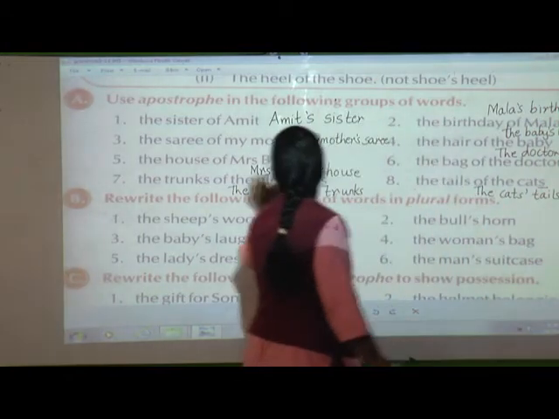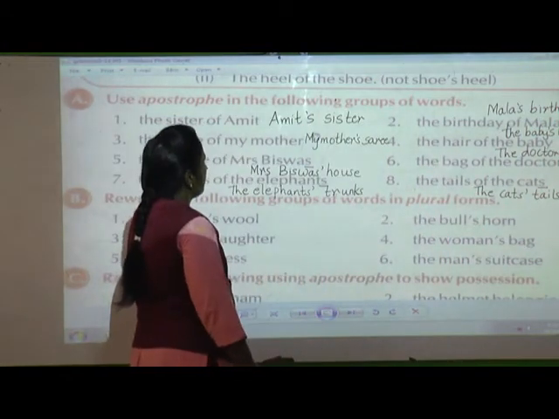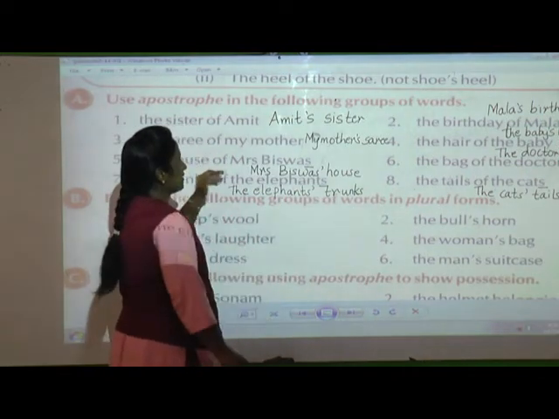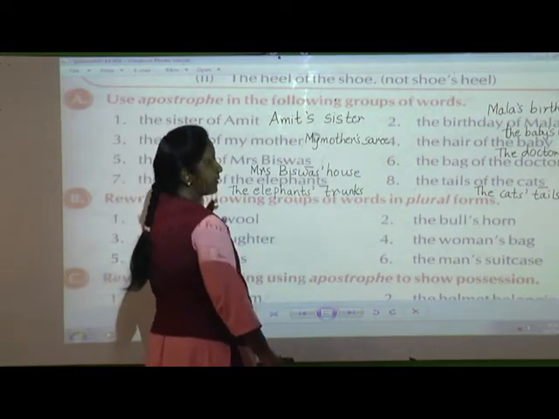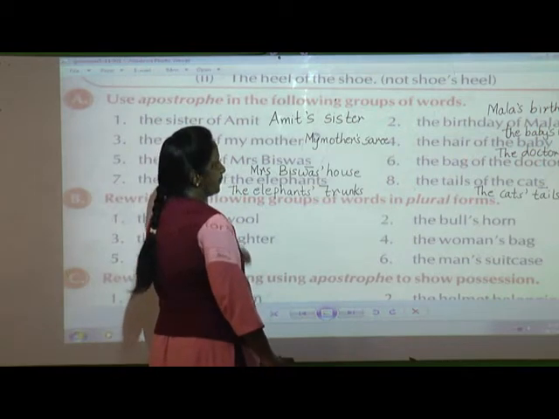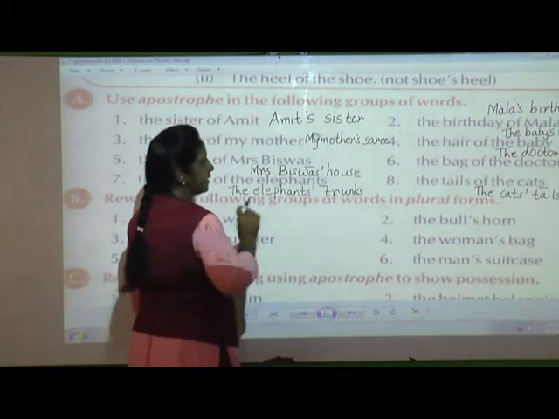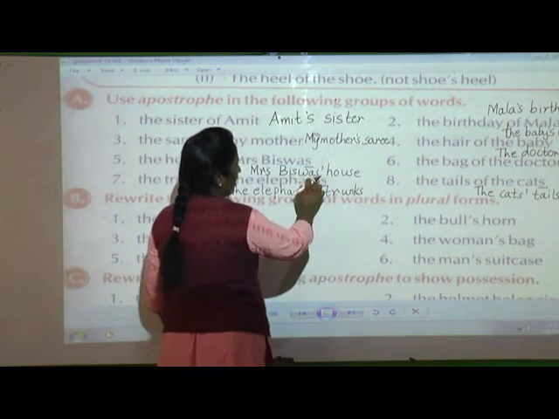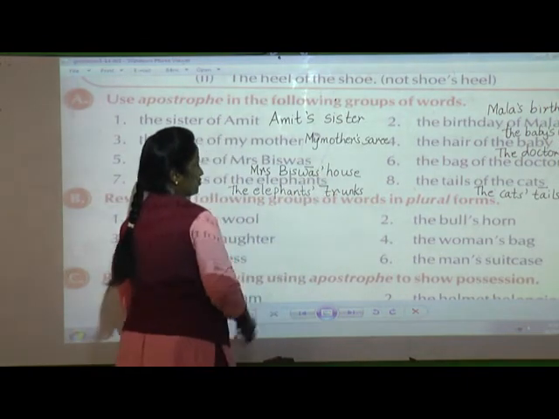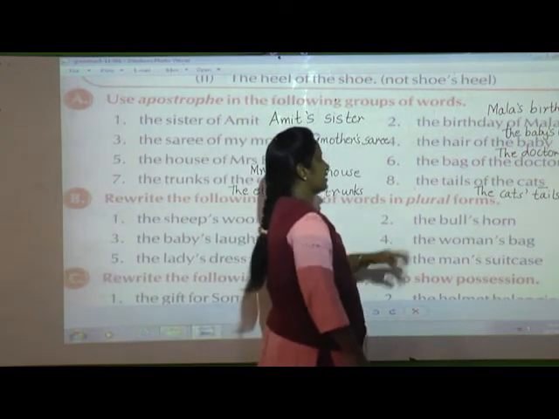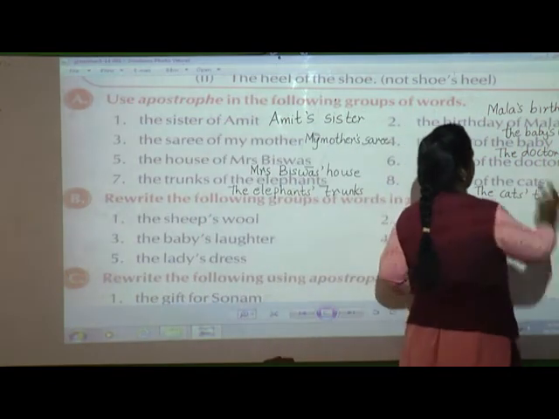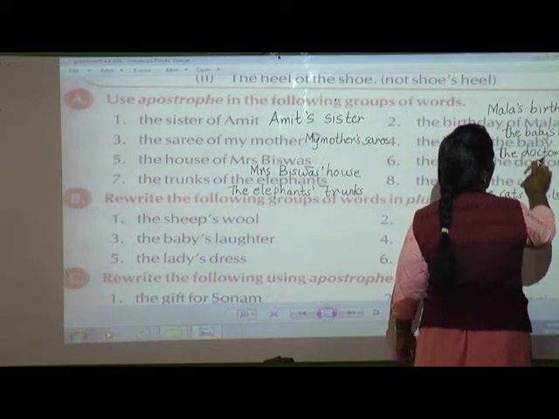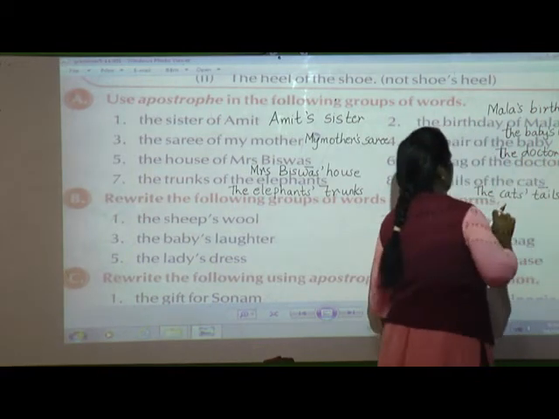But here, in the fifth sentence, the word is ending with S, Biswas. That's why we are not going to use apostrophe S. Only an apostrophe you are going to use because it is ending with S. So Mrs. Biswas' house. After S, you are going to put only an apostrophe. No need to put apostrophe S. Here, the bag of the doctor. We are talking about only a singular noun, that is doctor. The doctor's bag, here apostrophe S.